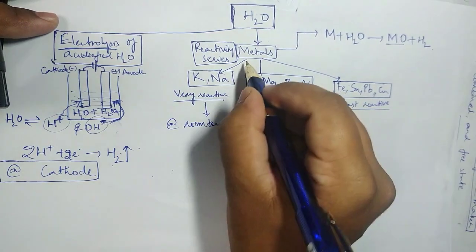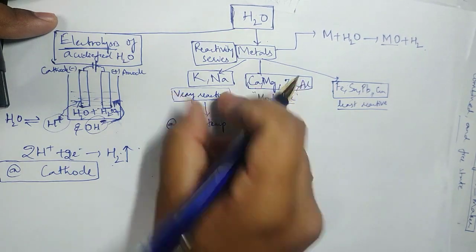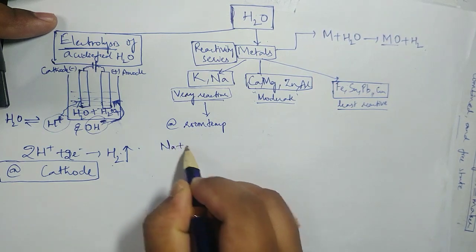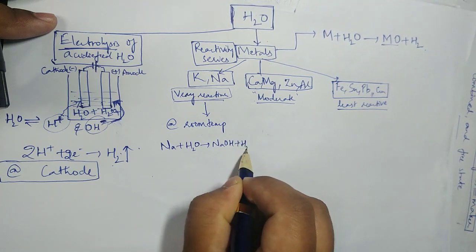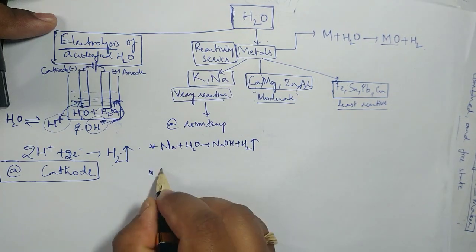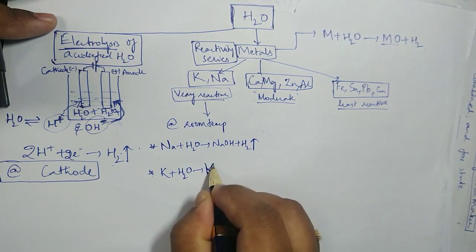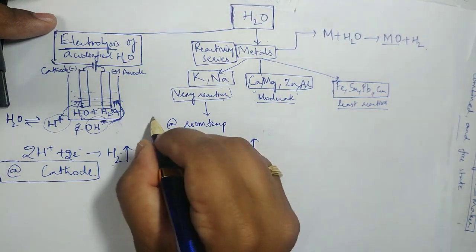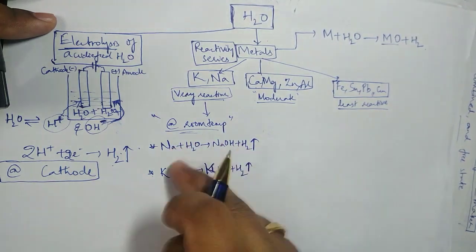And the condition is this: at room temperature, since they are so very reactive that even at room temperature they can react. For example, sodium plus water forms sodium hydroxide plus H2 gas. This is one reaction. The second reaction, potassium plus H2O, will form KOH plus H2 gas. This is happening at room temperature only. Even room temperature is sufficient for the reaction to take place.